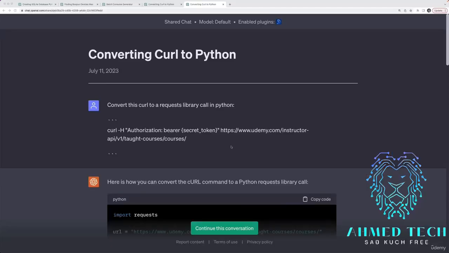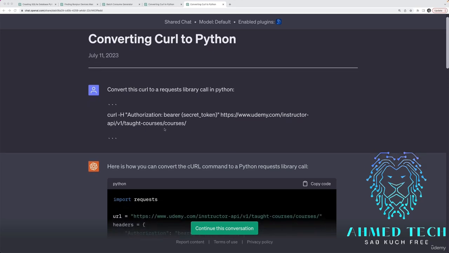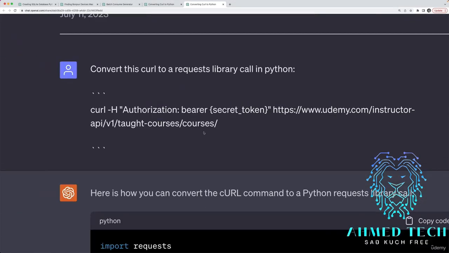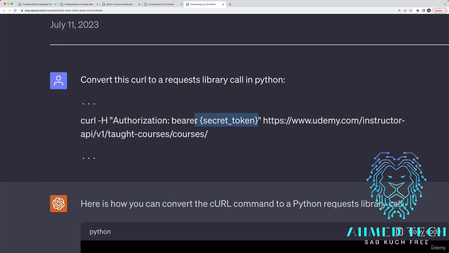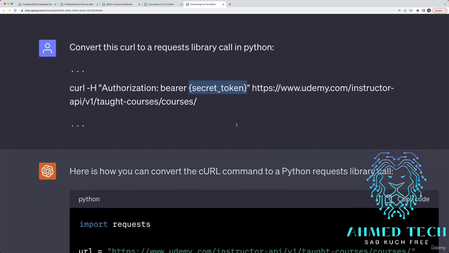Another use case as a developer for ChatGPT that I turn to sometimes is converting code from one language to another, which I could show you an example of, a dumb multiply function or addition function in JavaScript and ask for it to be written in Python. Sure. But this is a real example from two weeks ago, where I was working with the Udemy API and I was just playing around with it with curl. So right here is how I was making a request to the API. Obviously, I had my secret token in there, but I didn't feel like providing that to ChatGPT.